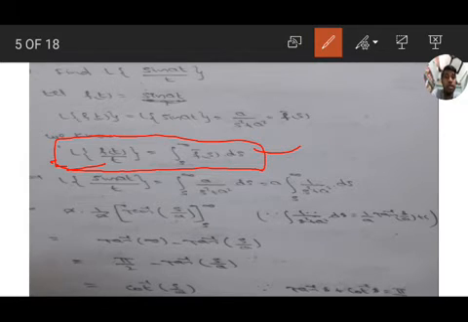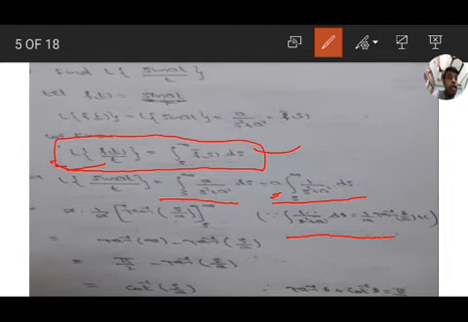Substituting in this formula, we get the Laplace transform of sin at by t equals integration s to infinity a by s square plus a square ds. Here a is a constant outside, and 1 by s square plus a square ds is in the form of 1 by x square plus a square dx.